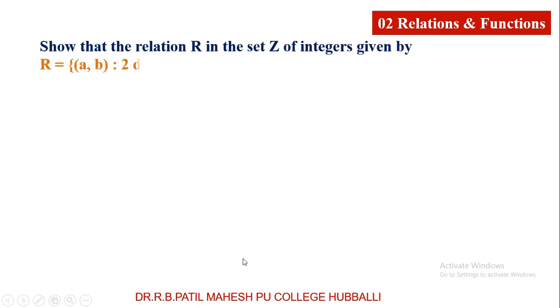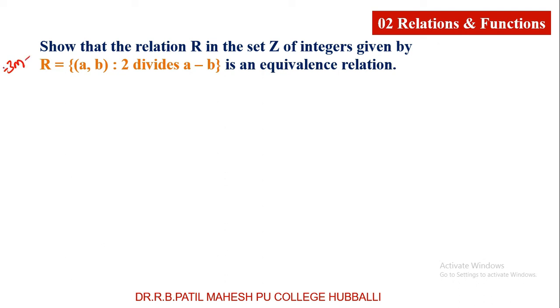Next question, important for your examination for 3 mark. This is a question for 3 mark asked in the previous year. Show that the relation R in the set Z of integers given by R is equal to the ordered pair (A, B) such that 2 divides A minus B.